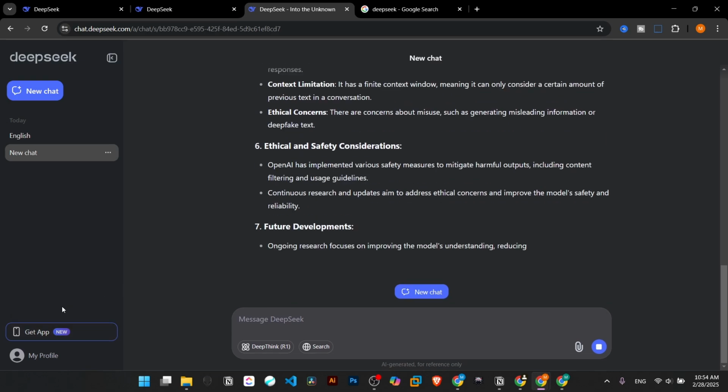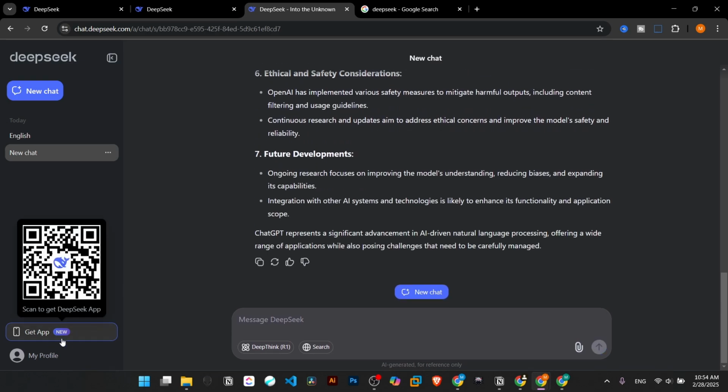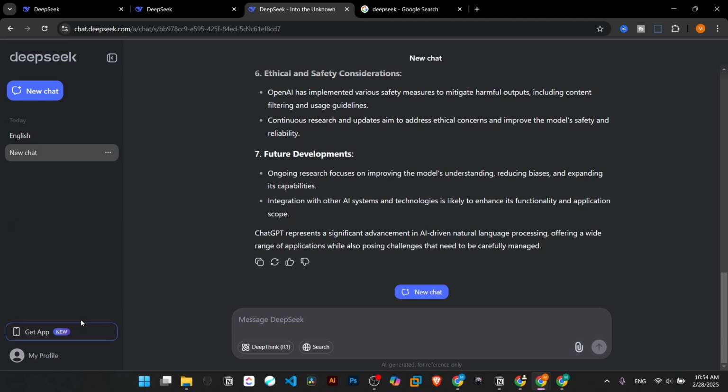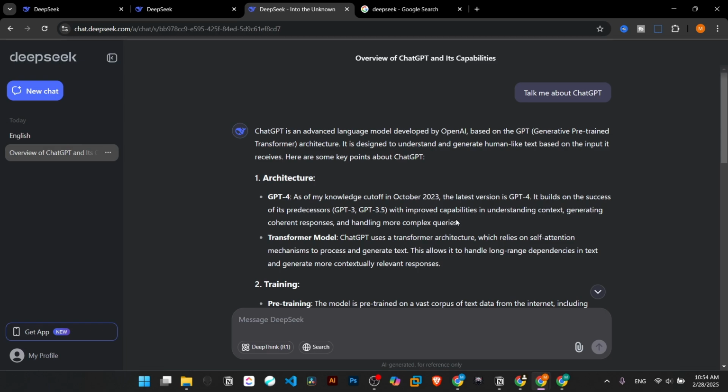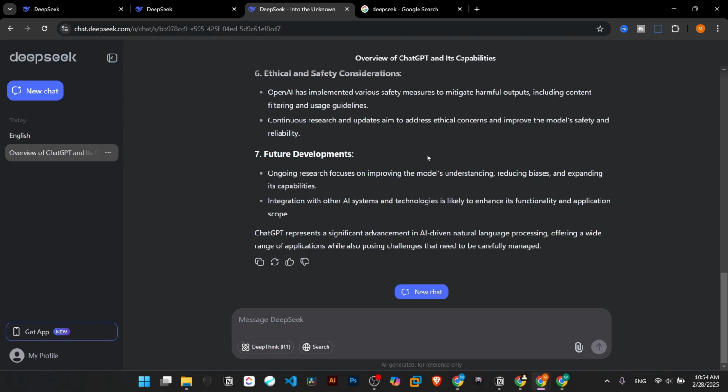And there is another point that I'd like to mention, that you can get the application by scanning this barcode as well, and it could be useful for you if you want to use it on your cell phone.